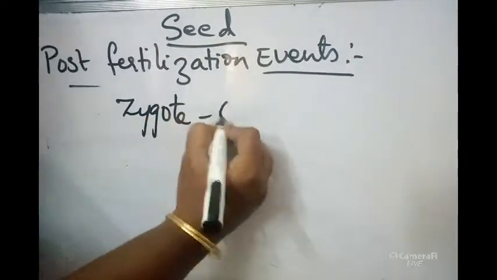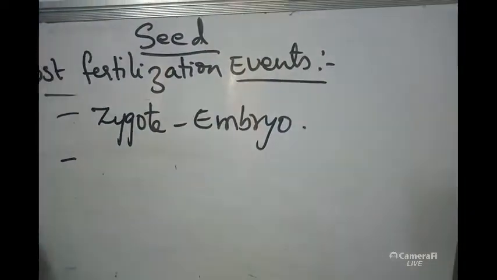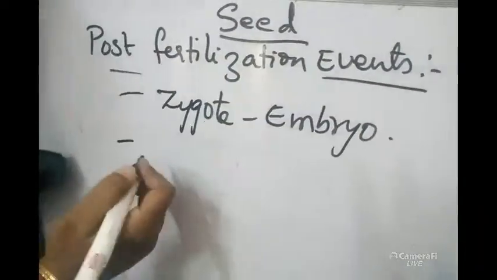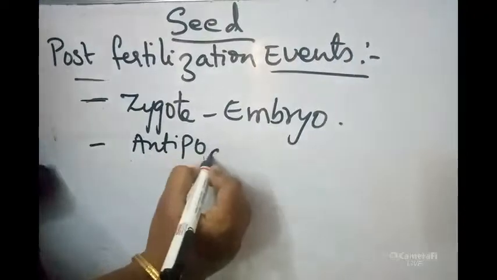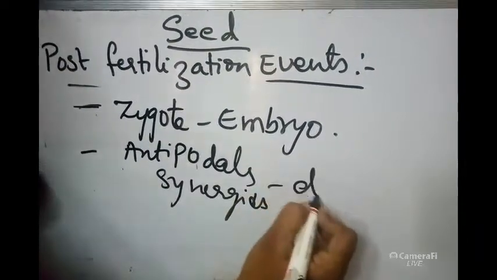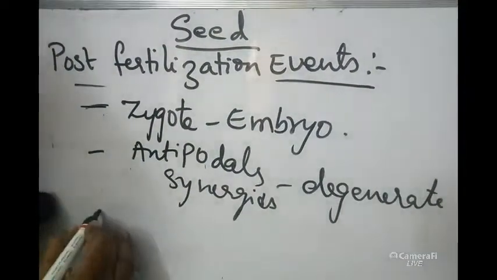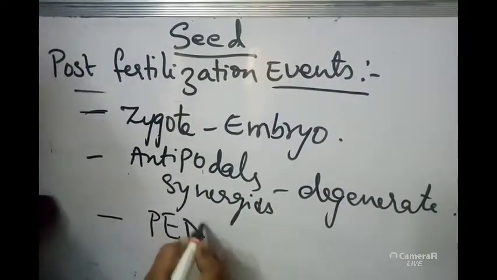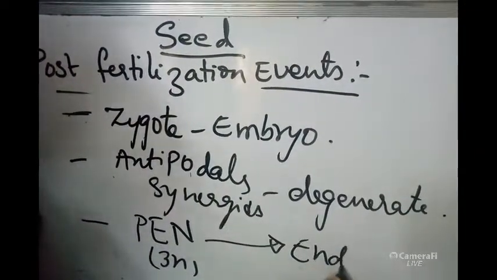Zygote will be converting into embryo. Antipodals and synergids will be degenerating. Zygote will be developing into embryo. Primary endosperm nucleus, the triploid nucleus, will be converting into endosperm.